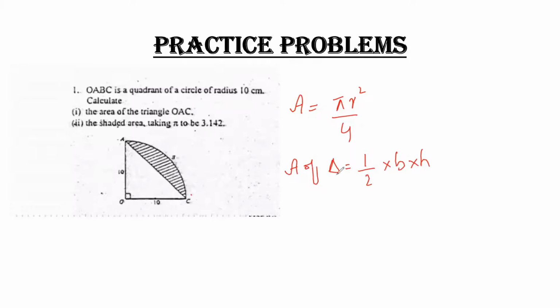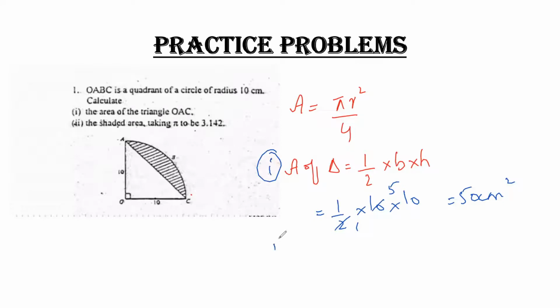So half into base is 10 into height is also 10. After cancellation, you will get 50 centimeter square. This is your part 1.